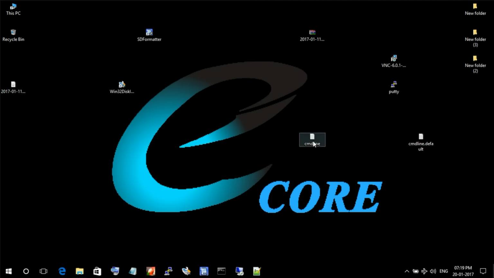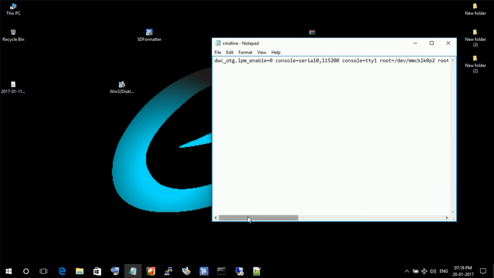Next we have to edit the cmdline.txt file. If you want to connect to the Pi through PuTTY, first you have to set a static IP address for the Pi. For that, first open the cmdline.txt file. Then add one space to the end of the line. Make sure you add only one space.